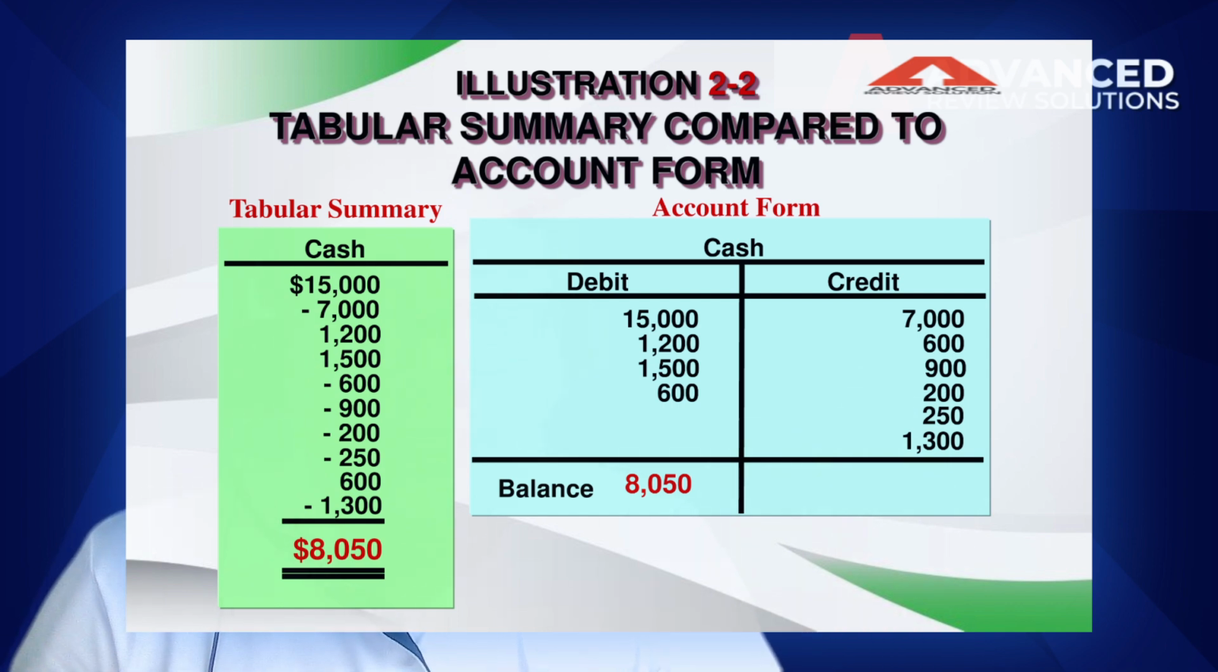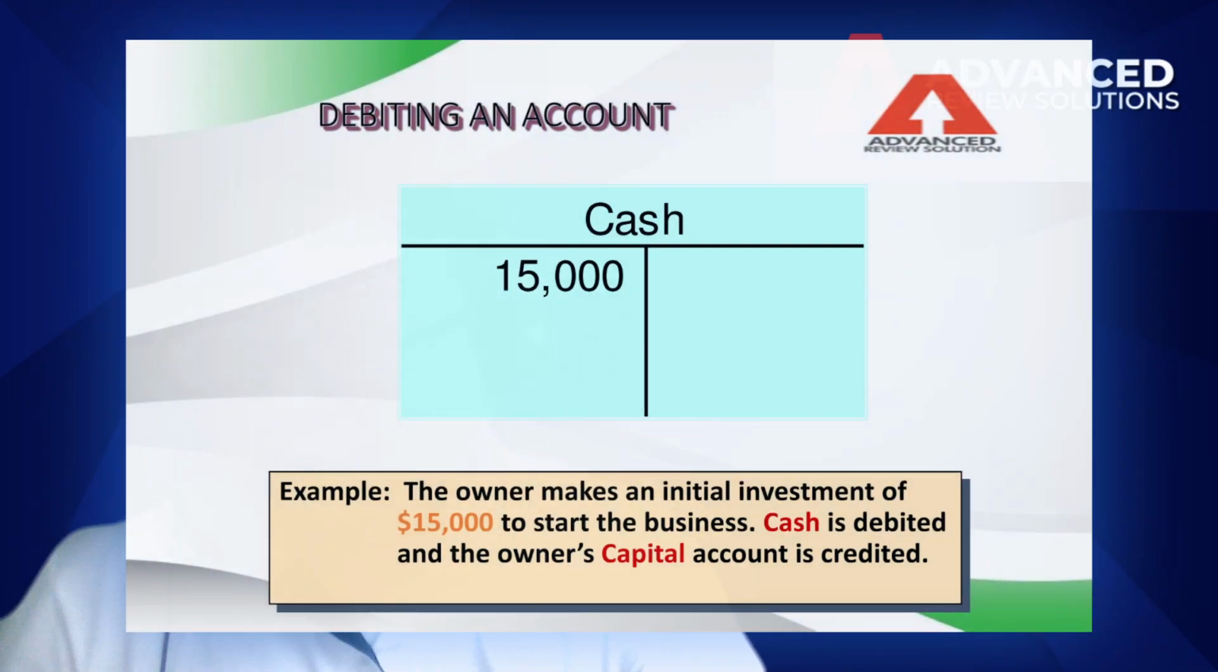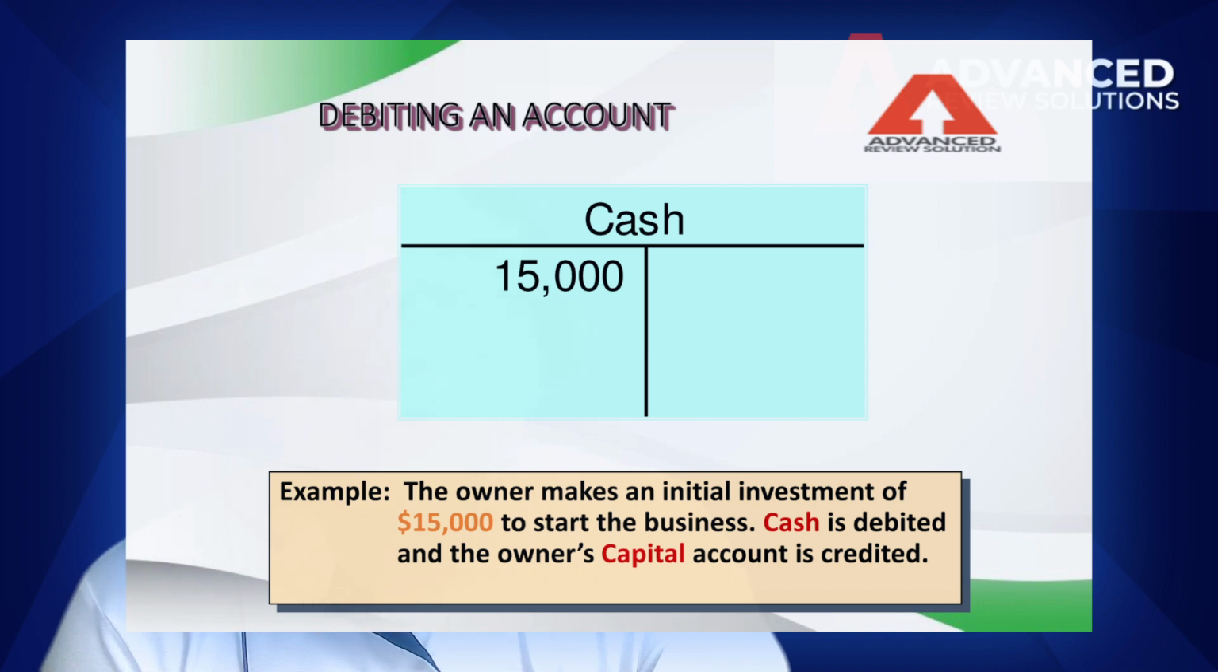Next one. For example, cash is 15,000. The owner makes an initial investment of 15,000 to start the business. So cash is debited and the owner's capital account is credited.